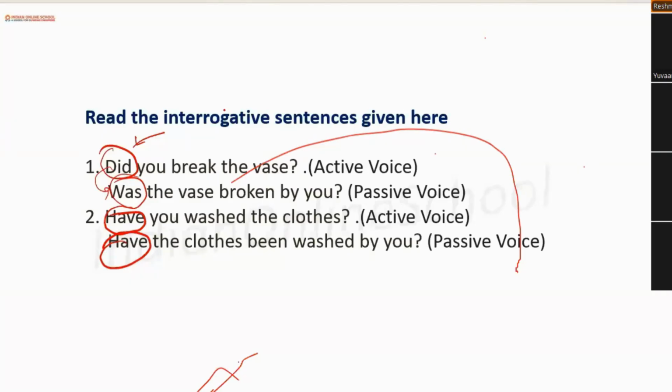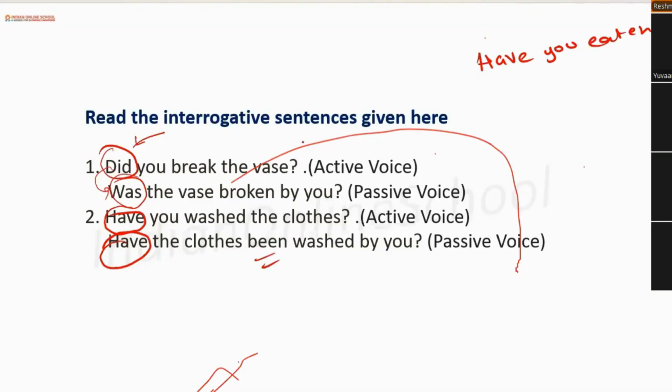Have you eaten your breakfast? Have the breakfast eaten by you? Have you eaten your breakfast? Let me write down this bit. Has the breakfast eaten by you? Yes, been. You are forgetting been, right?